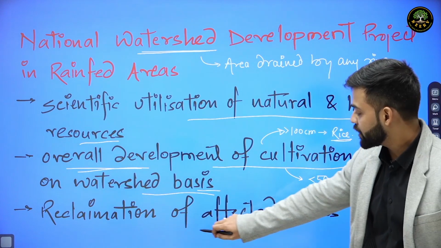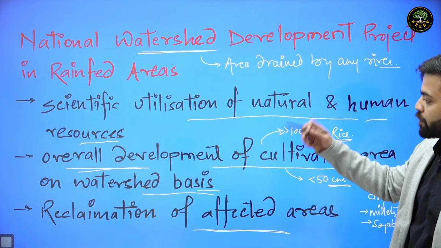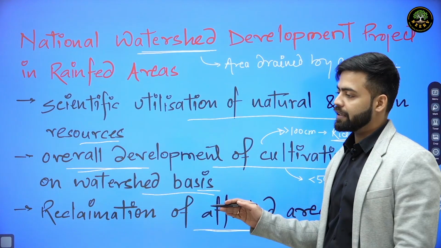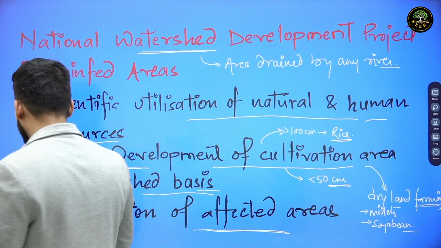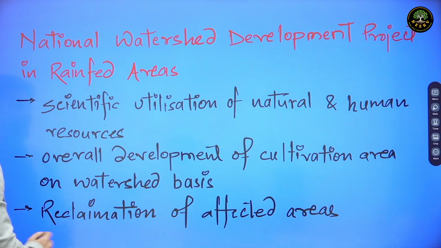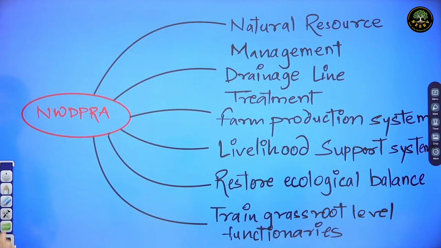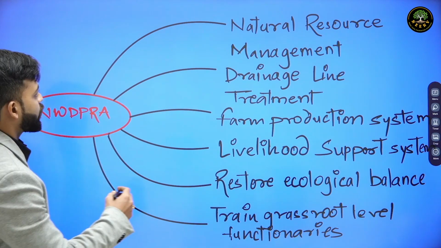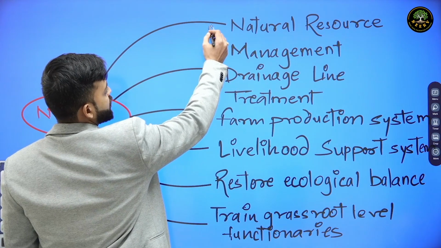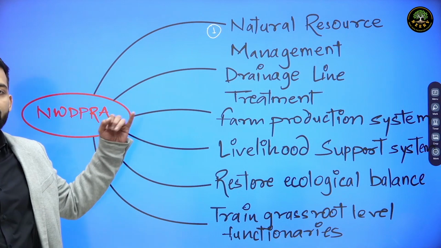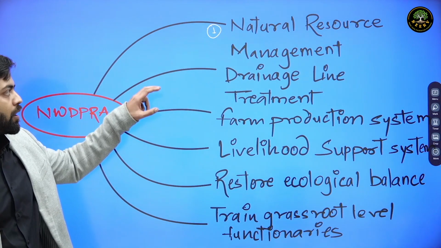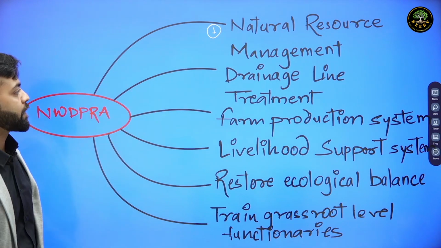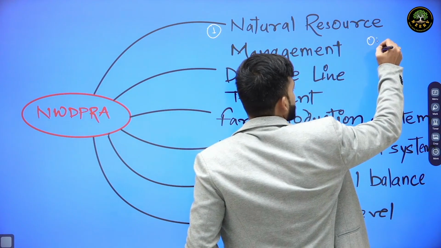And also reclamation of affected areas was focused under this program. By reclamation, we mean that desertification should be stopped, and whatever land has been degraded can be reclaimed again on the basis of ecological balance. So the focus area of this program was natural resource management, that is, natural resources like water body and land can all be properly managed or optimally utilized. So, optimum use of natural resources.